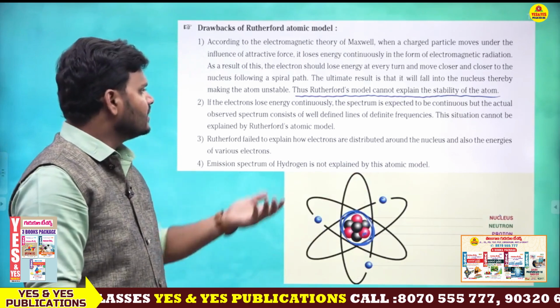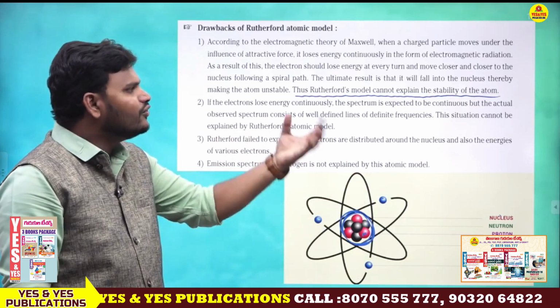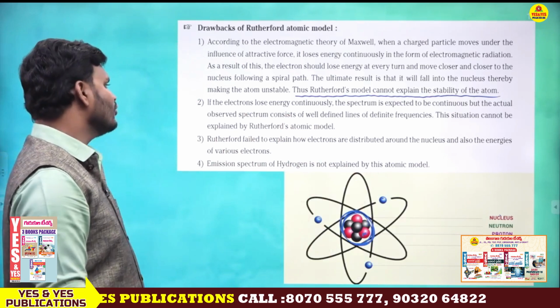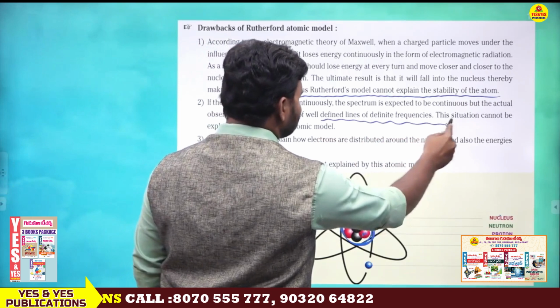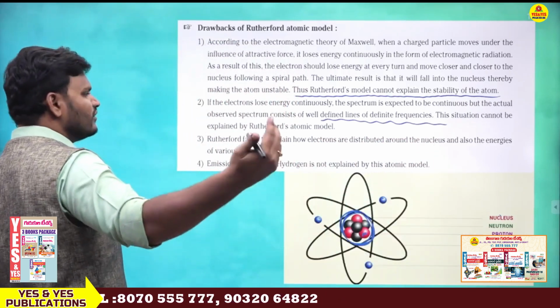Next, if the electrons lose energy continuously, what will happen? The spectrum is expected to be a continuous spectrum, but the actual observed spectrum consists of well-defined lines of definite frequencies. This situation cannot be explained by the Rutherford model.